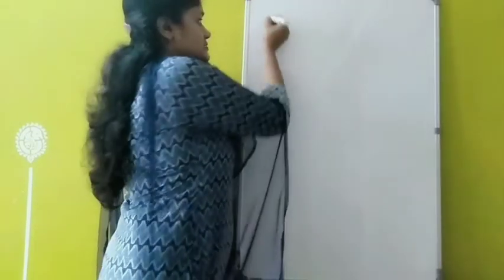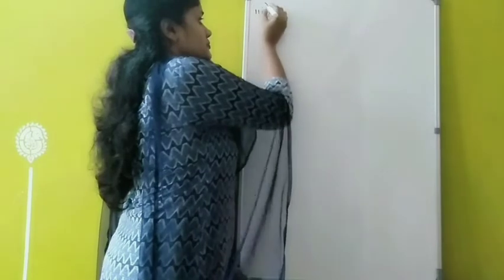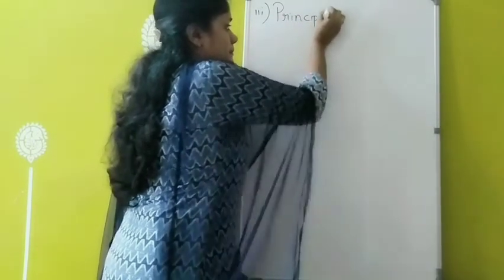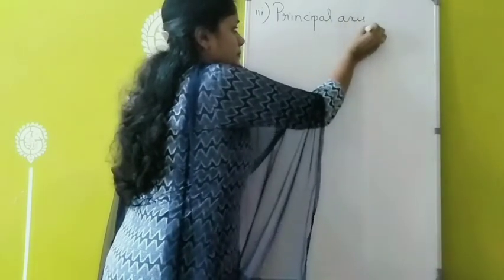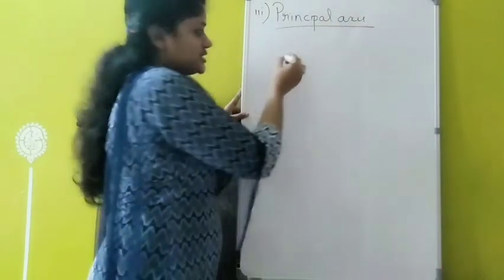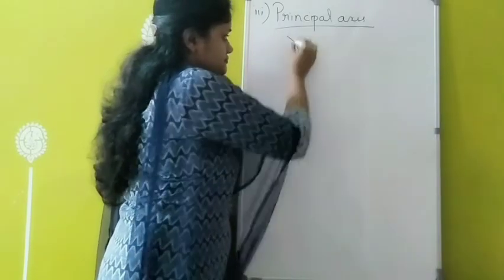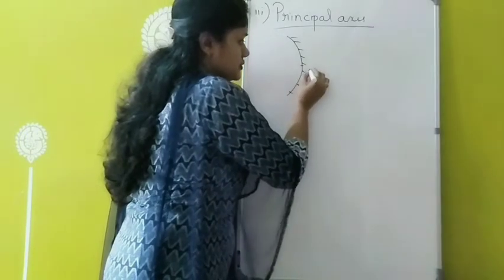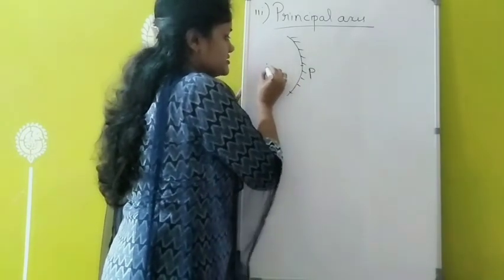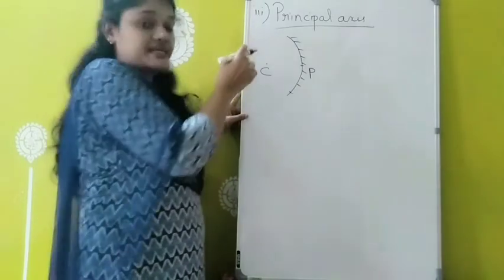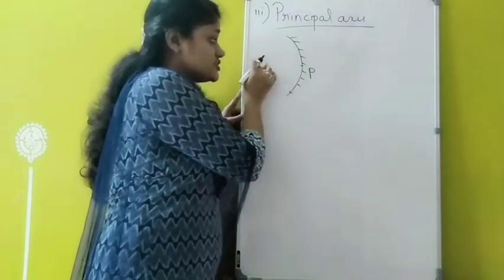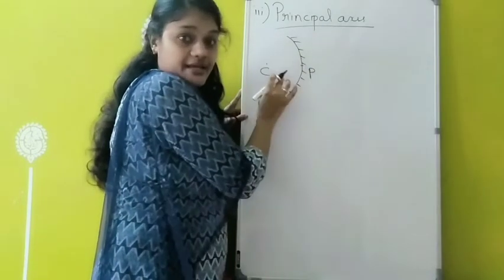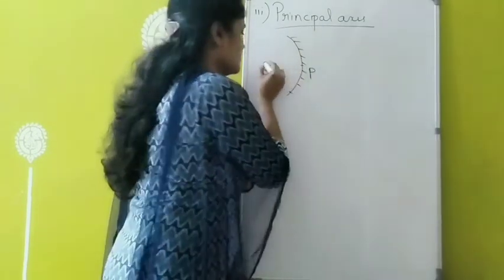Third one, principal axis. First of all, I am drawing a concave mirror. This is the pole. Suppose somewhere here is the center of curvature, and the imaginary line passing through the center of curvature and pole can be called the principal axis. So the principal axis is the imaginary line passing through the center of curvature and pole.